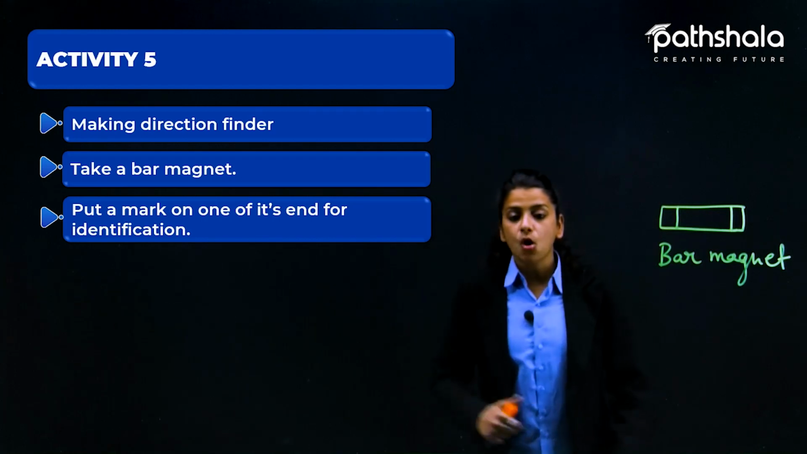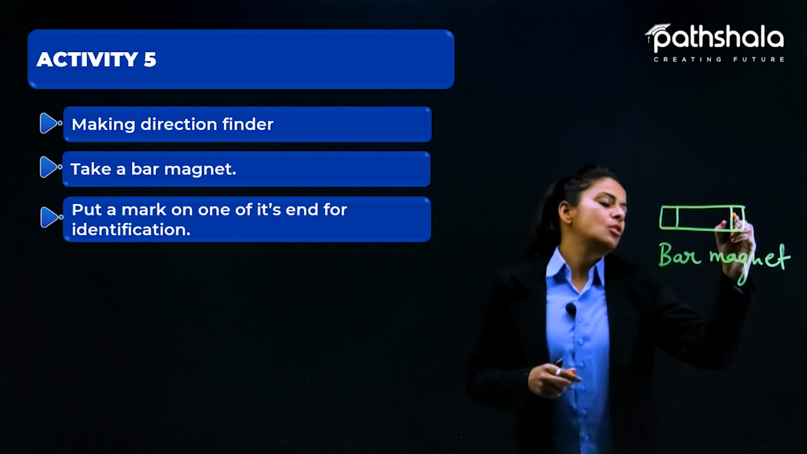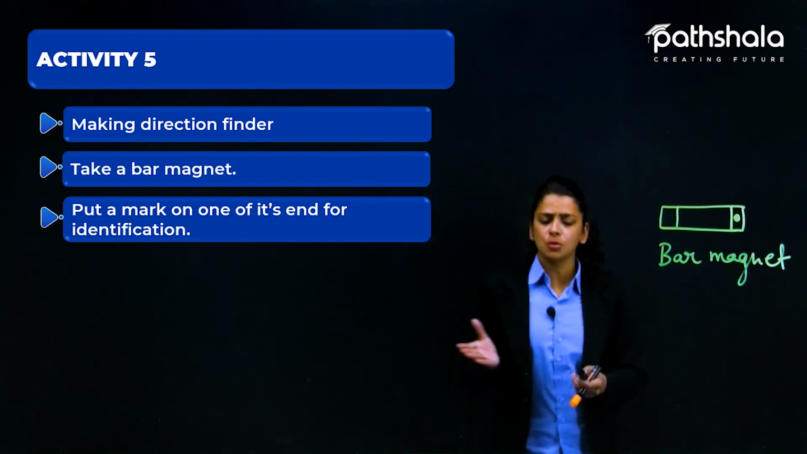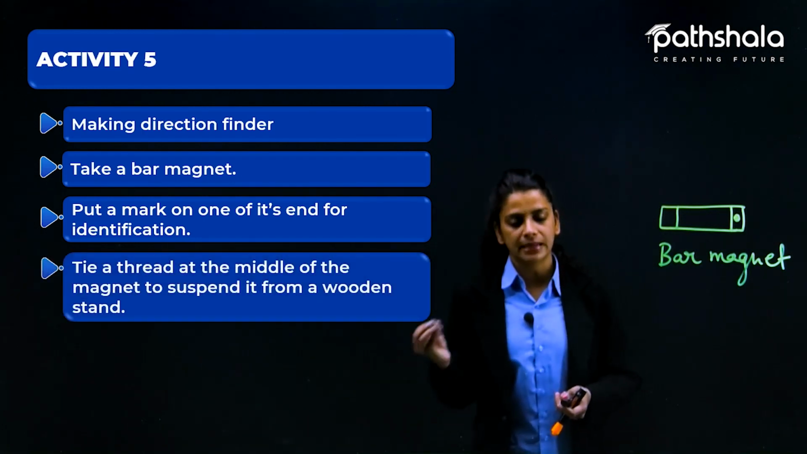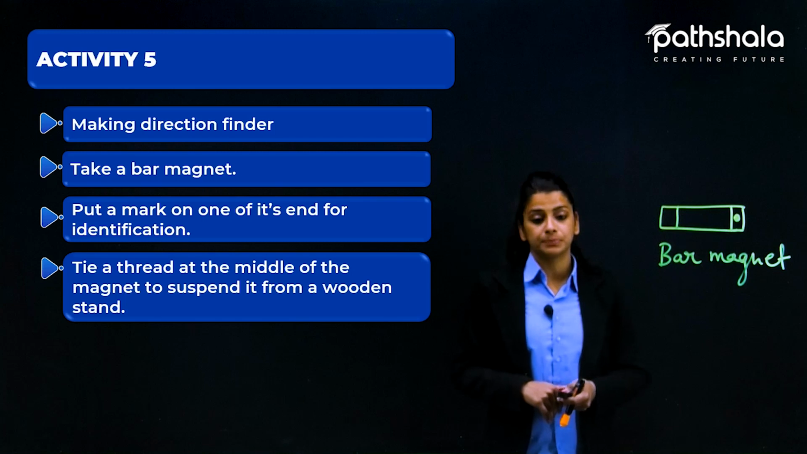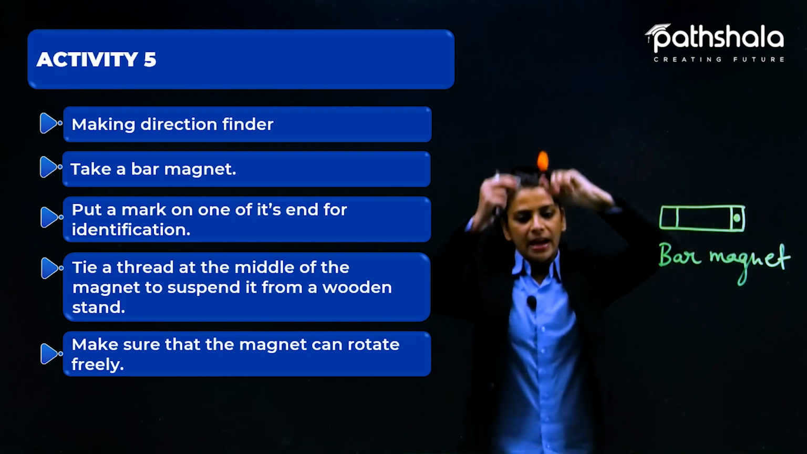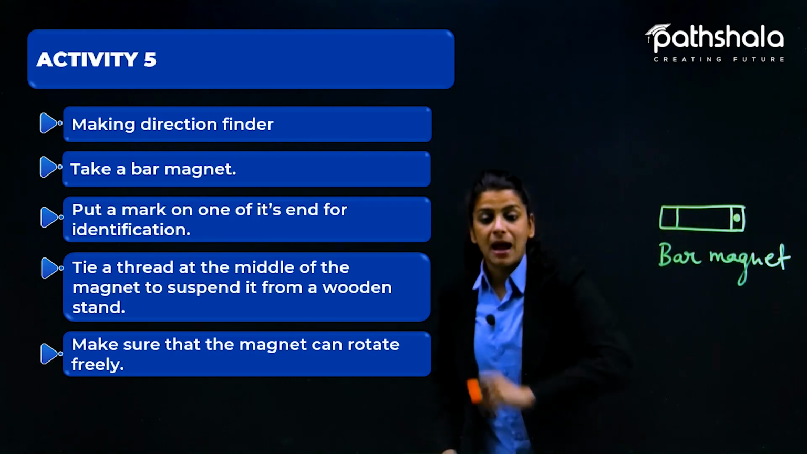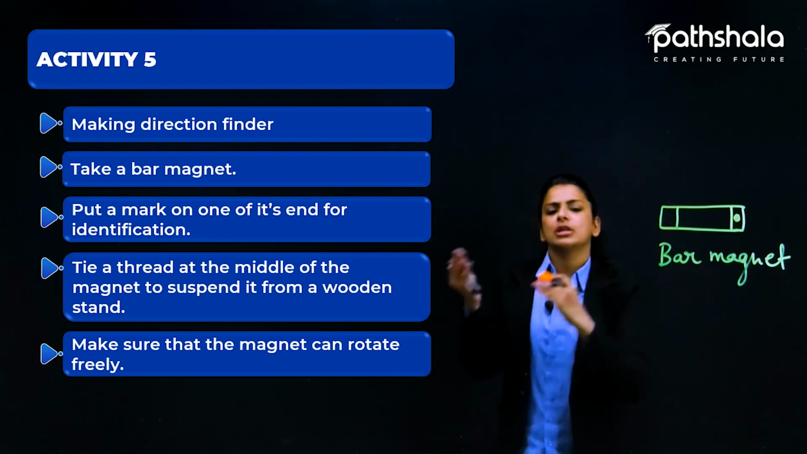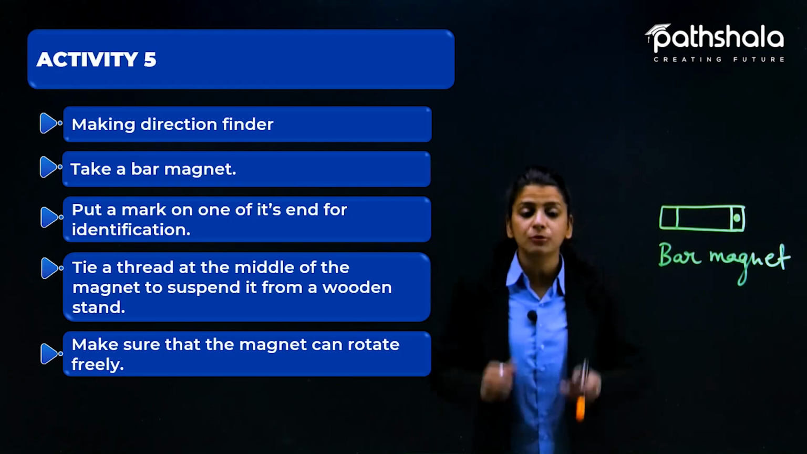Now put a mark on one of its ends for identification. You take the bar magnet and mark, for example, I have marked this end. So you also mark one of its ends, whatever you like, and tie a thread at the middle of the magnet to suspend it from a wooden stand. You tie it on a stand so that the magnet can rotate freely. Means the magnet should be hanging with a thread and it can rotate in whichever direction. You have to make sure of that.